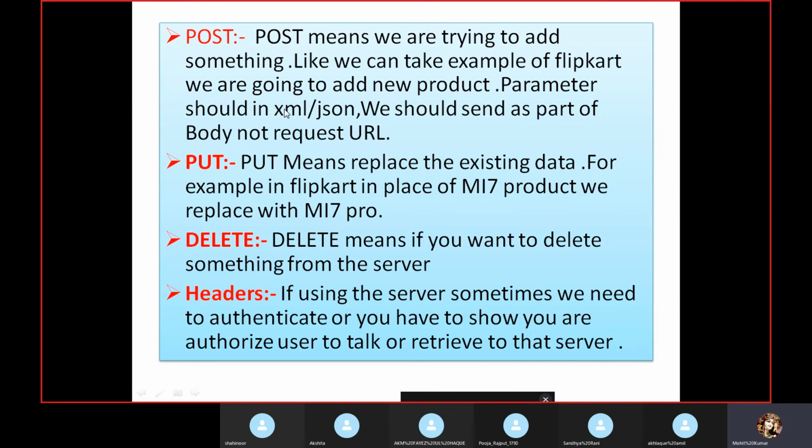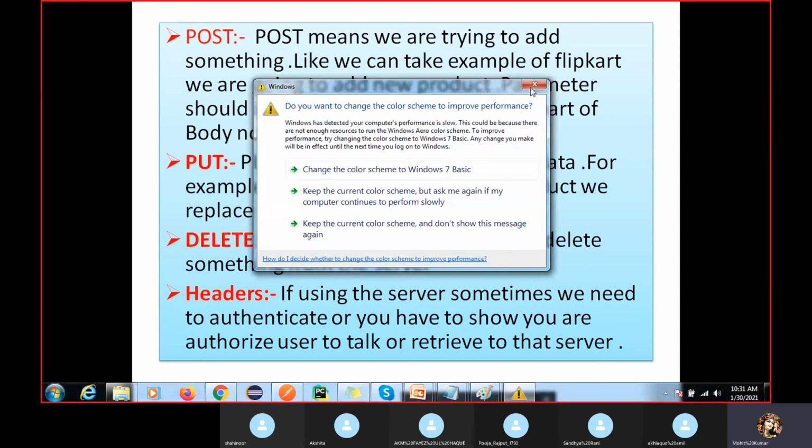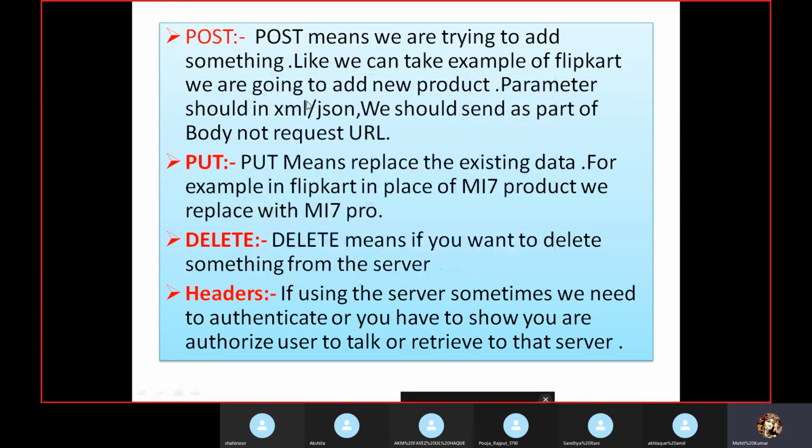In the legacy applications, they are using XML, that is called SOAP data, right? All the things have the XML format, but you have to tell that you have used JSON, meaning web services. Okay, I'll show you a few examples of XML also, how it was working, but nobody is using this XML. So we should send it as part of the body, not the request URL.